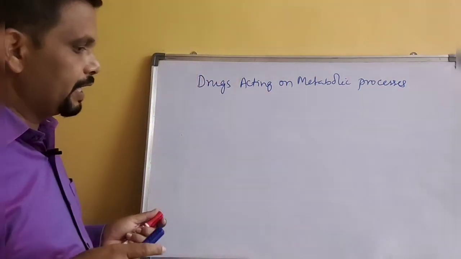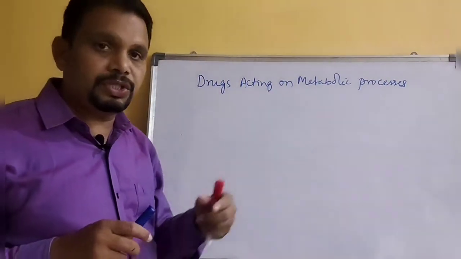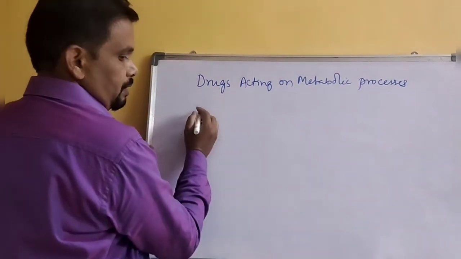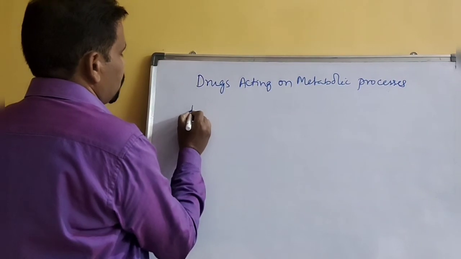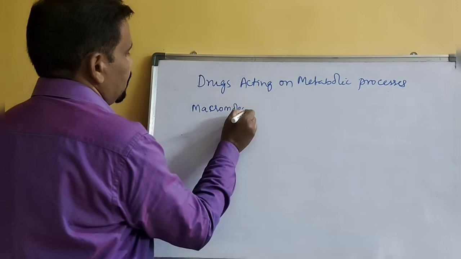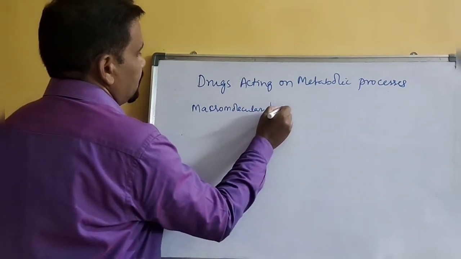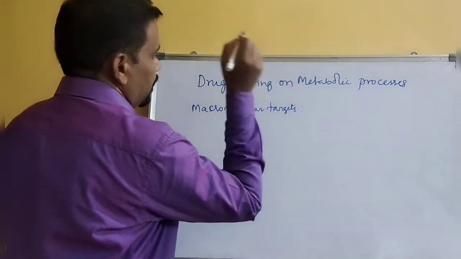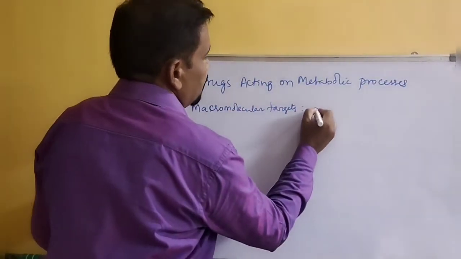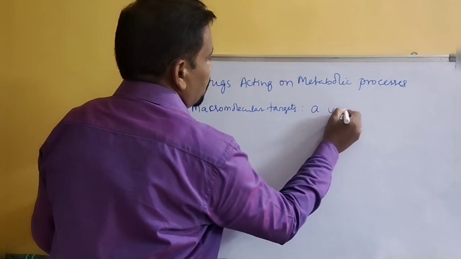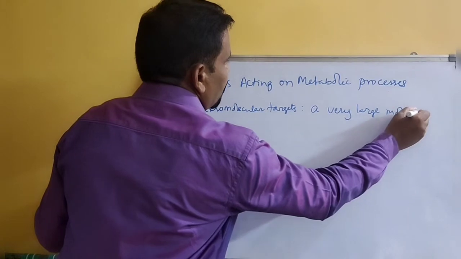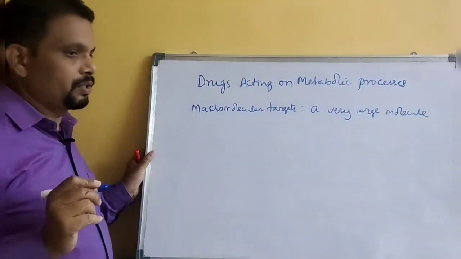Before I explain clearly about these examples and drugs, let me give you some macromolecular targets. What are macromolecular targets? Macromolecular means a very large molecule.